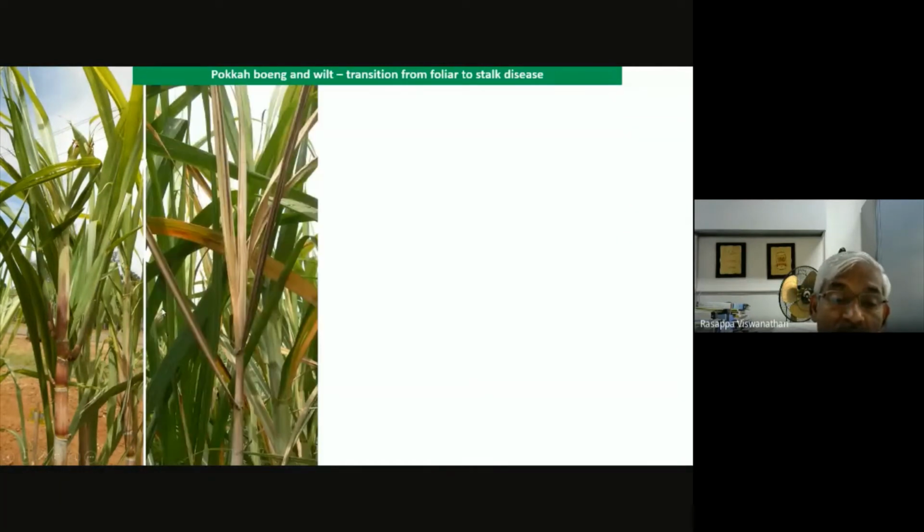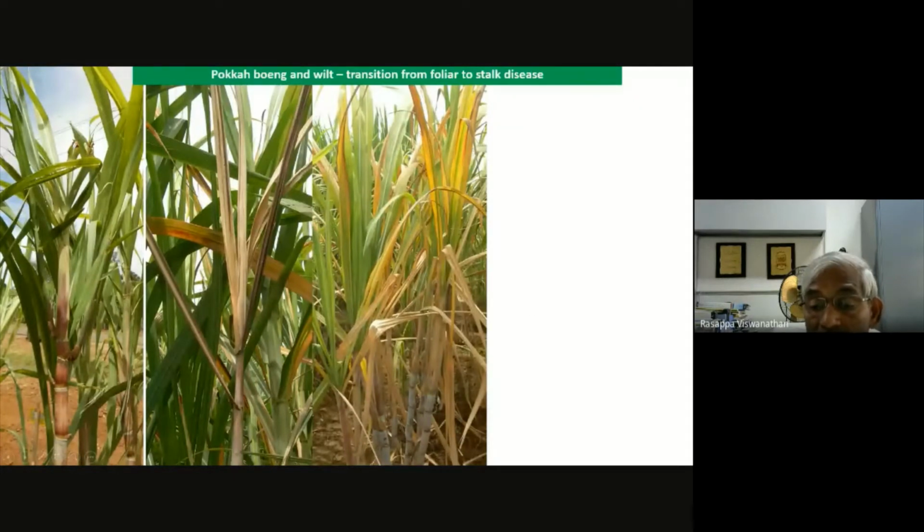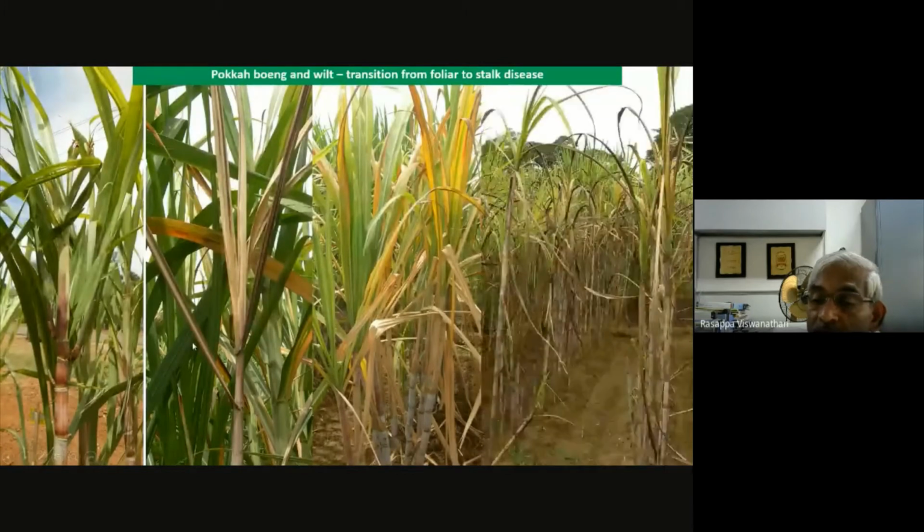Then another part of the study: we did not simply make observations, we went further. This study looked at the pathogenicity and epidemiology of these diseases, both pokkah boeng and wilt, since both are caused by Fusarium. Initially you will see symptoms like this, and in the later acute phase you will see the top rot symptom. In some varieties you will then see wilting. This is how the disease progresses, and later you can see total death of the canes. This is how we first found the link between these two Fusarium diseases.